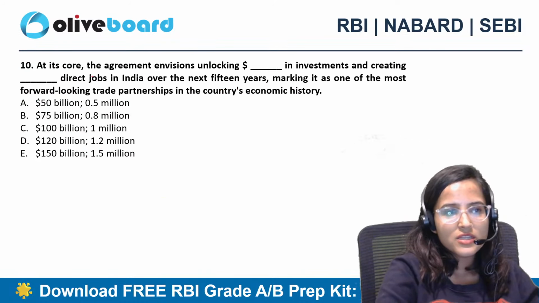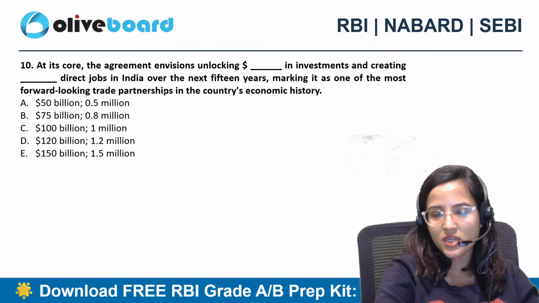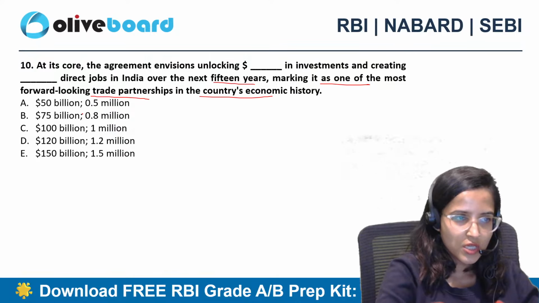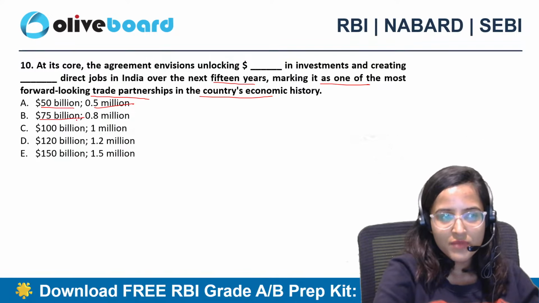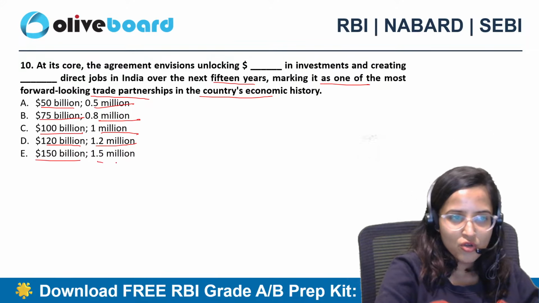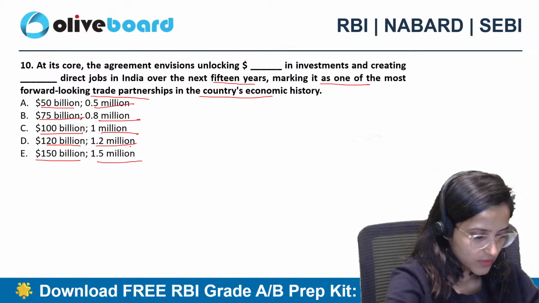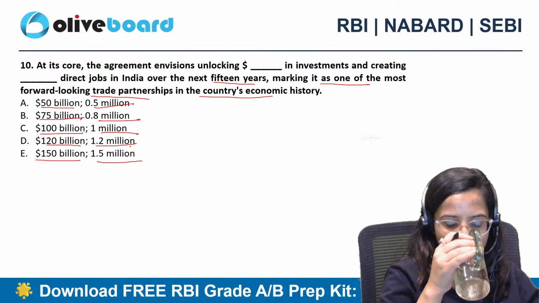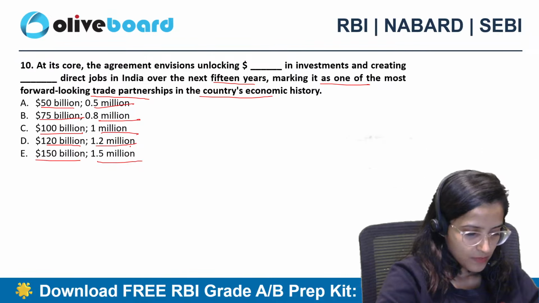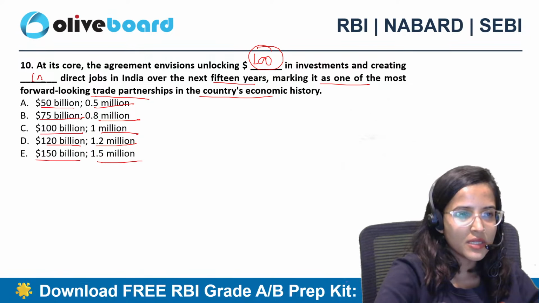At its core, the agreement envisions unlocking dash in investments and creating dash direct jobs in India over the next 15 years, making it one of the most forward-looking trade partnerships in the country's economic history. $50 billion, 0.5 million; $75 billion, 0.8 million; $100 billion, 1 million; $120 billion, 1.2 million; $150 billion, 1.5 million. 10th, C, which is absolutely correct. $100 billion in investments and creating 1 million direct jobs, right?